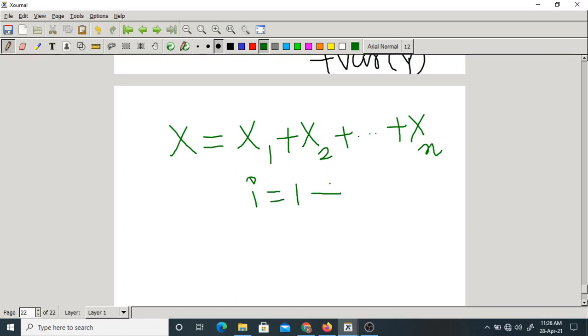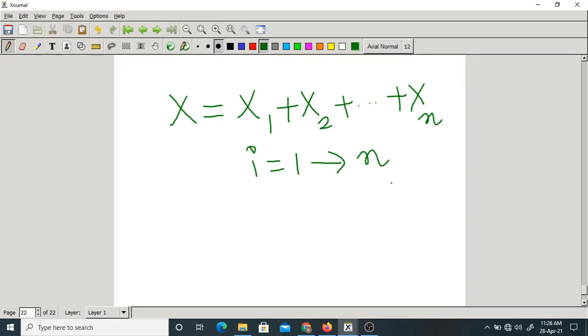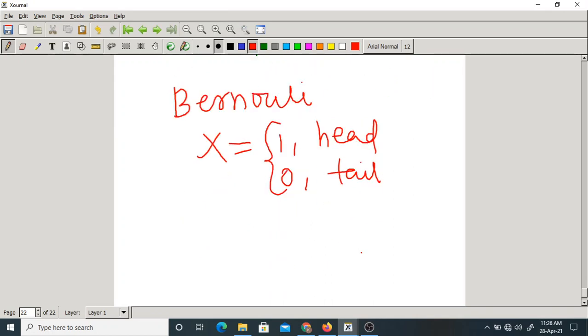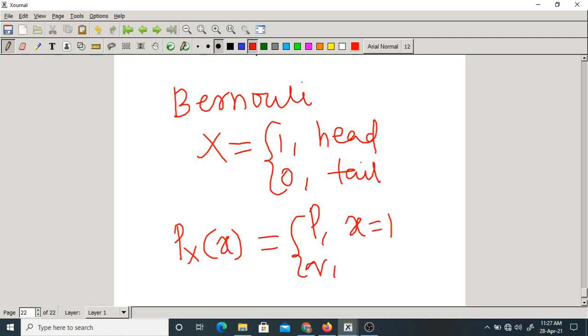What is xi? Here i varies from 1 to n. Now xi is modeled as a Bernoulli random variable. What does Bernoulli say? How is it defined? It takes only 2 values: 1 if it is head, 0 if it is tail. What is the PMF? p if x equals 1, and obviously 1 minus p, or q, if x equals 0. So this is what we have studied.